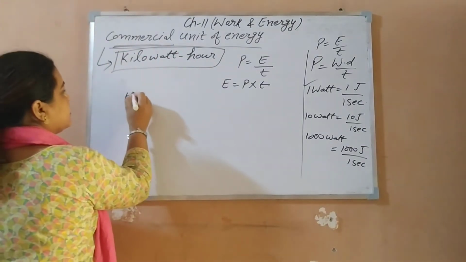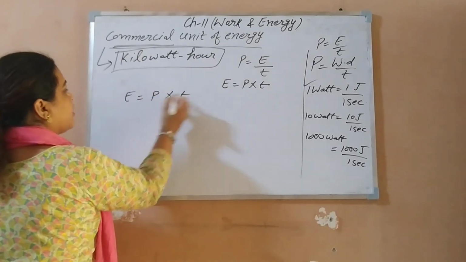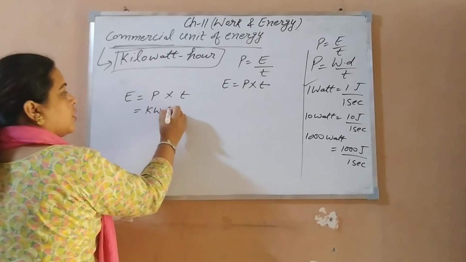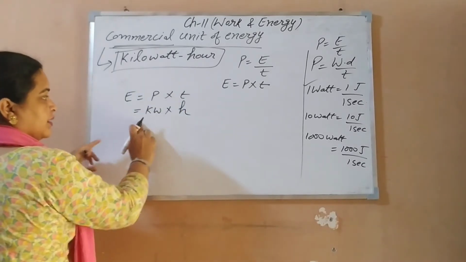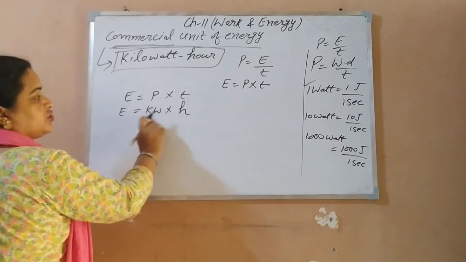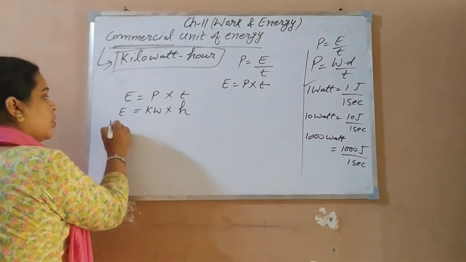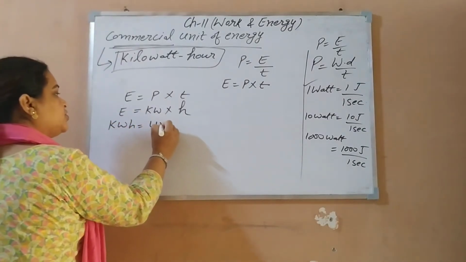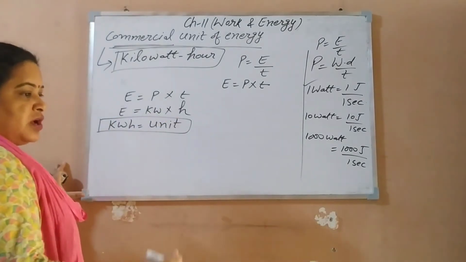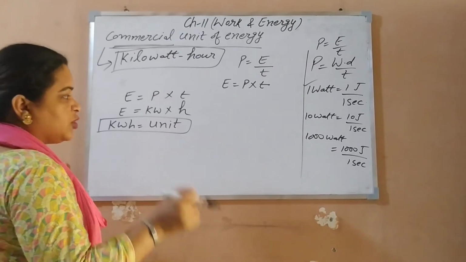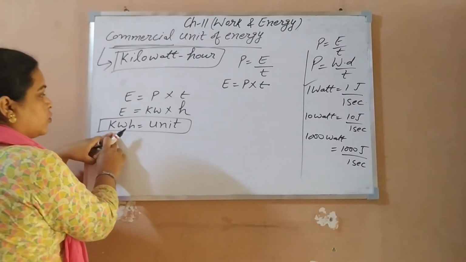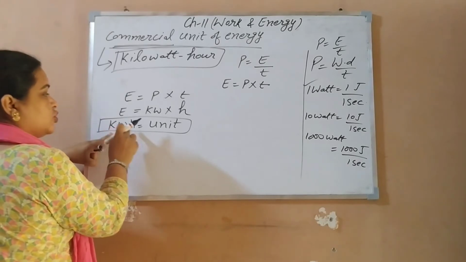So energy is power into time. This commercial energy has power in kilowatt and time in hour. Kilowatt hour is also known as unit. You have seen at your home, your parents say that this month 100 units consumed, this month 200 units consumed. They are talking about the units the appliances have consumed.